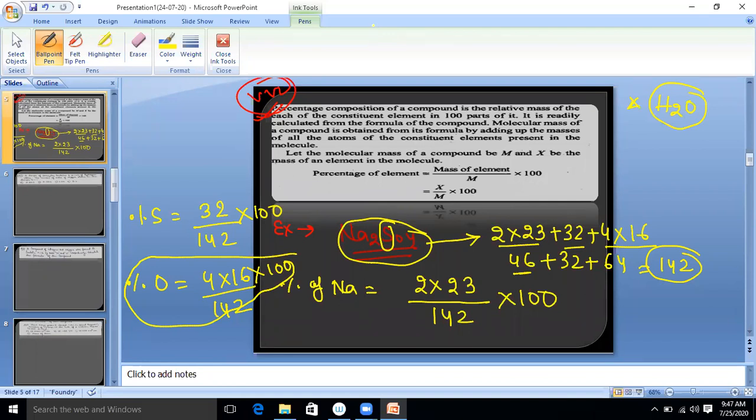Okay, please repeat serially. No issue. Now look at percentage composition. Solve it. If you are able to solve it, then definitely your concept is clear. Now the question is: find out the percentage composition of each component in H2O.